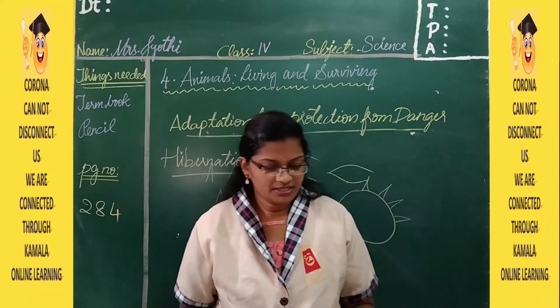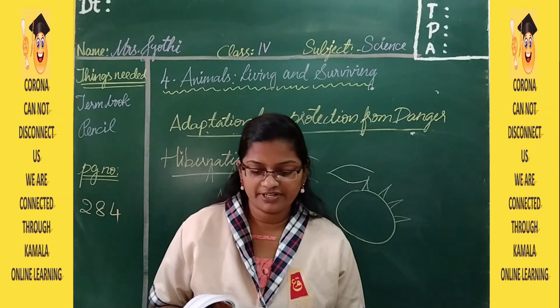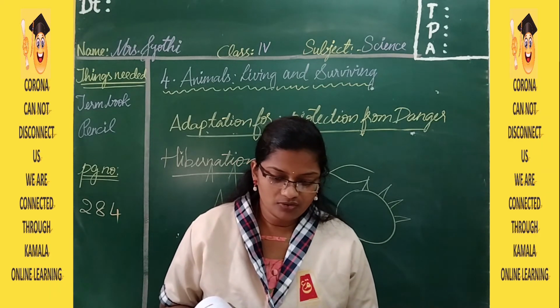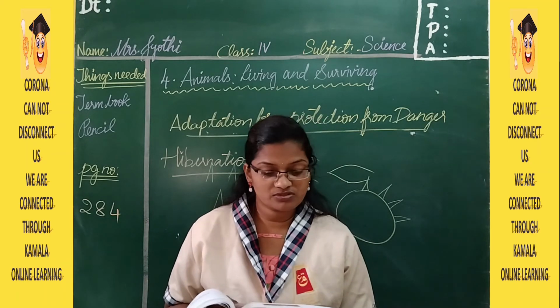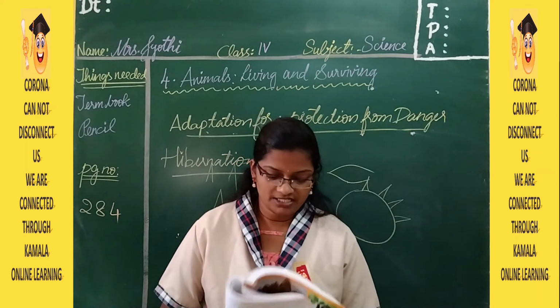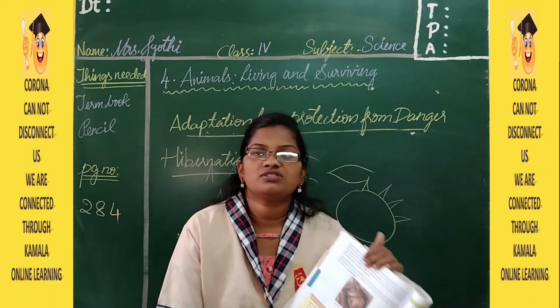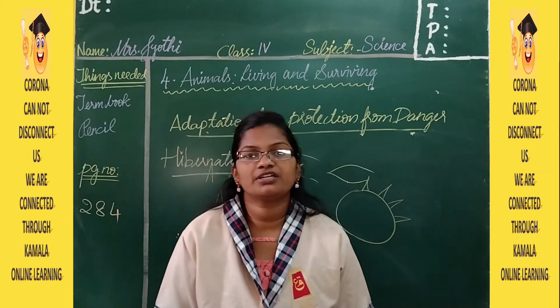Then the last one. Some animals such as crocodiles and lungfish cannot survive in drought and extreme heat conditions. So they go to sleep for a longer time in summer months, and this is known as estivation. Here you can see there is a squirrel. These kinds of animals cannot tolerate the extreme heat conditions.